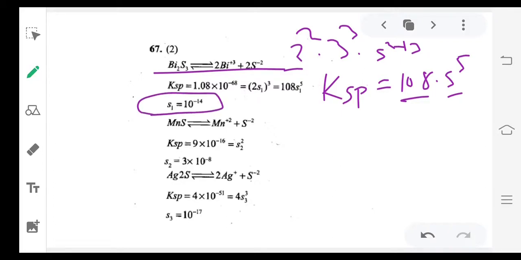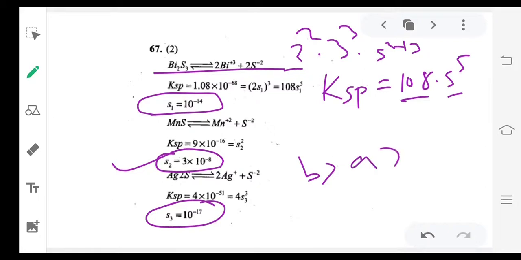10 power minus 14. Similarly, if you calculate the S value for the remaining salts, this is 3 into 10 power minus 8 and this is 10 power minus 17. Which one has the highest S value? That is S2. So B greater than A, then last one is C.